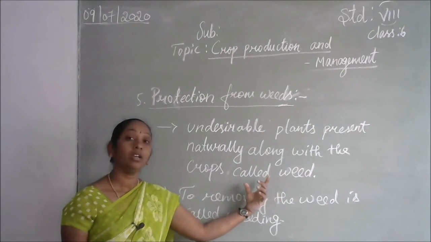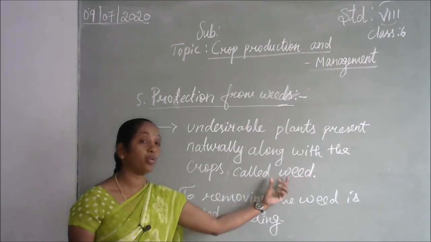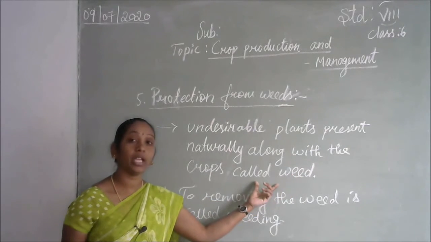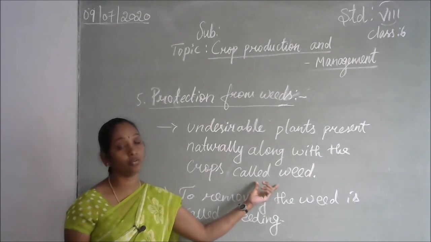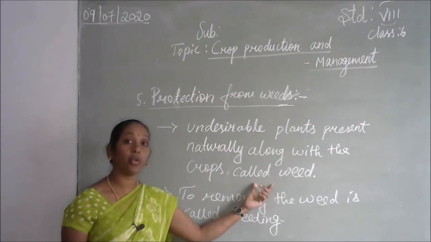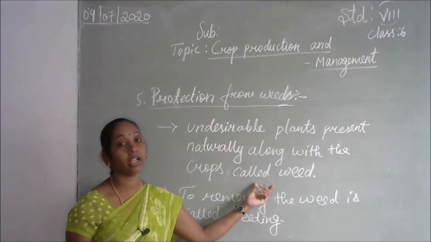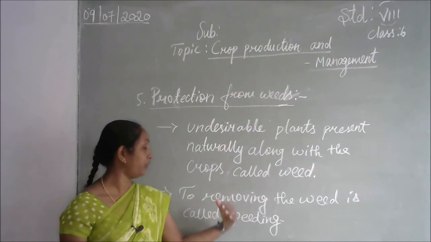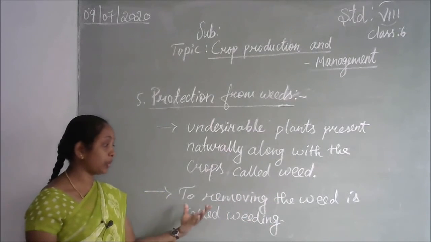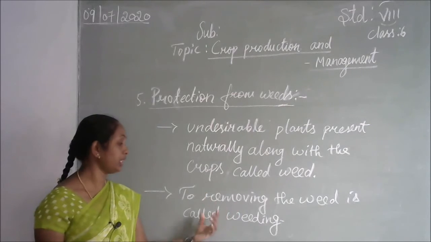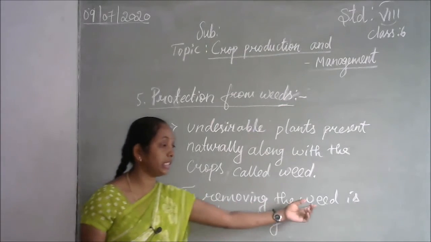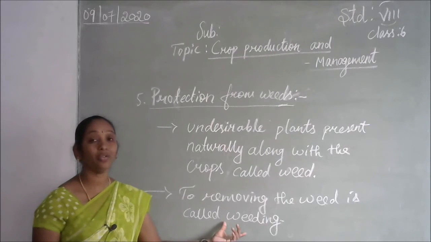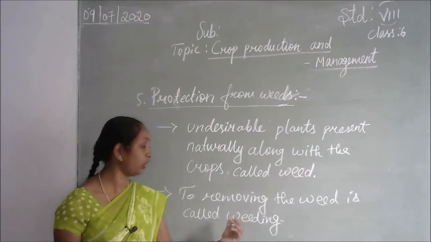Before the weeds grow, before seeding and before flowering, we have to remove them. That only is good for the crop. Many methods are there to remove the weeds. What is the process of removing the weeds? Removing the weeds is called weeding. Removing the undesirable plants is called weeding.